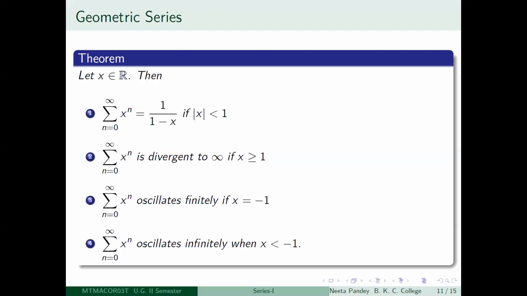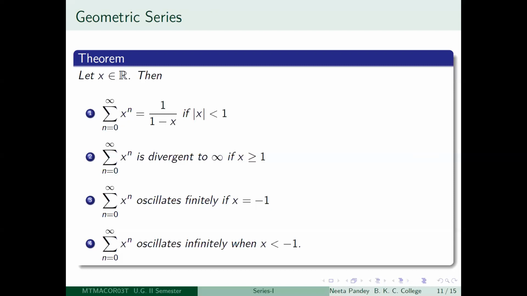Okay, so this much I would like to mention about Cauchy's criterion, but this is extraordinarily important because it will lead to certain tests which will be handy when we want to find out whether a series is convergent or not. But before that, I want to discuss a very important series which is called the geometric series.